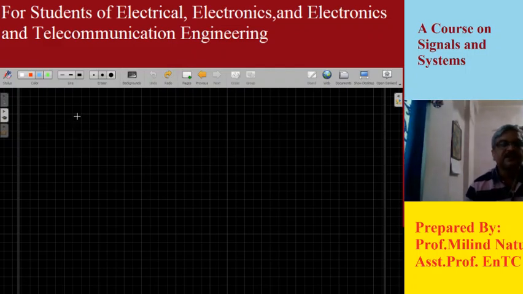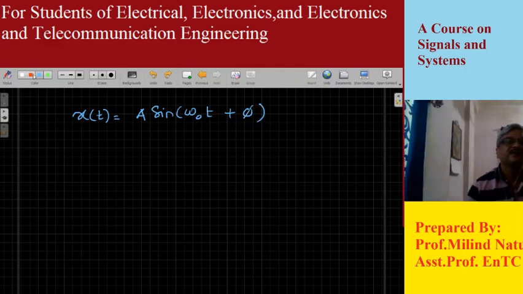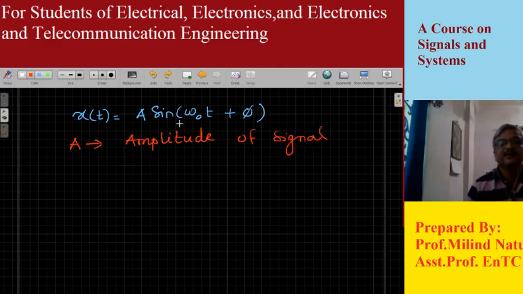Let us in general take a signal x of t equal to, let's say, A sine of omega naught t plus phi. This is the standard equation of a sinusoidal periodic signal. So what are the terms associated with this signal in the mathematical expression? Here A is called the amplitude of the signal. It is very essential that we know these terminologies before solving problems. What is omega 0? Omega 0 t is called the phase angle.